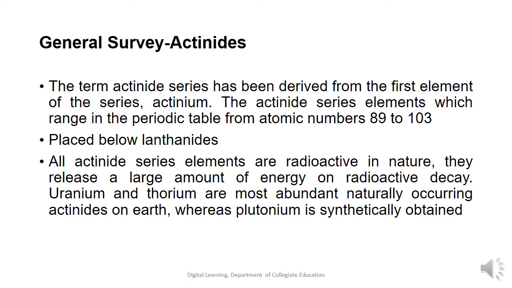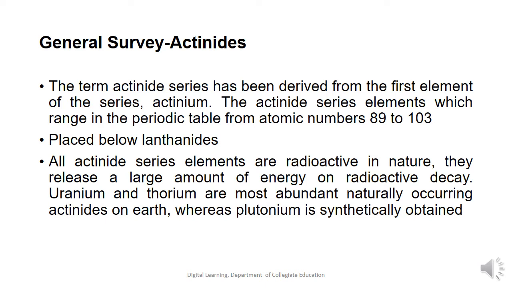The series of elements from thorium having an atomic number of 90 to lawrencium with an atomic number of 103, in which the 5f orbitals are progressively filled, are called as actinides. These elements are called actinides because many of the physical and chemical properties are similar to actinium, which is the prototype of the actinides.